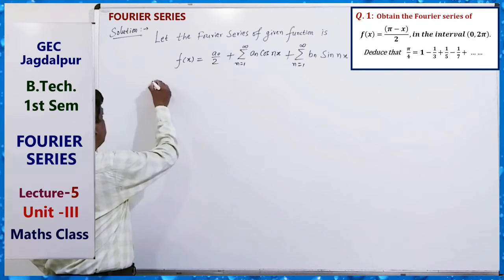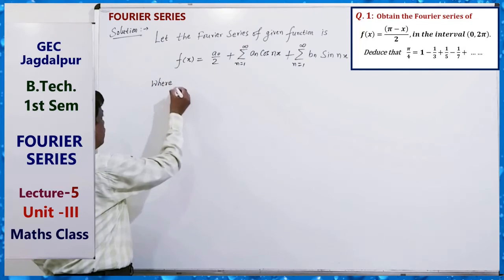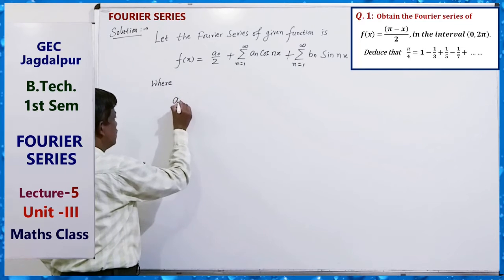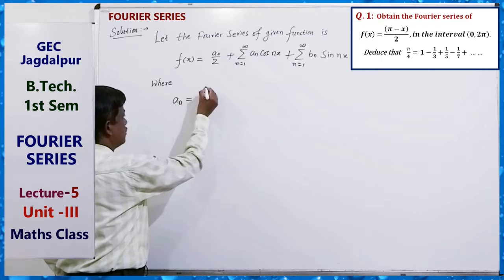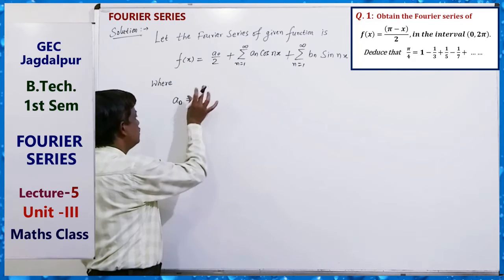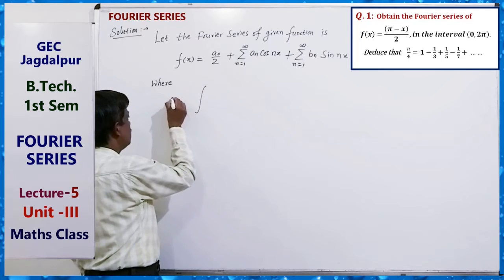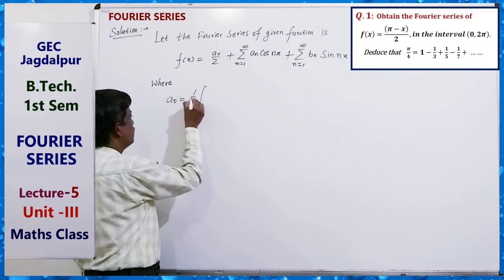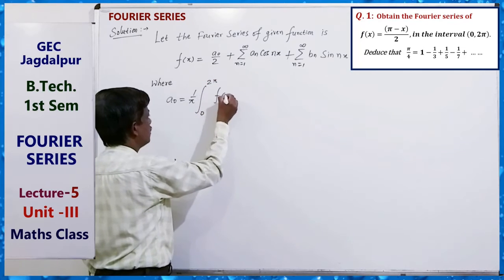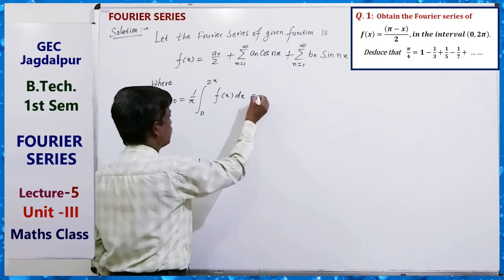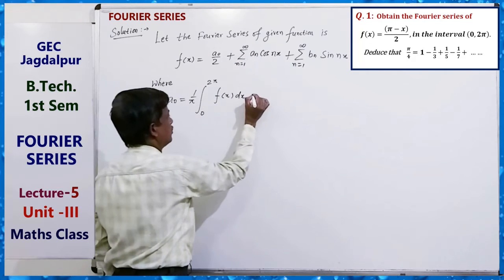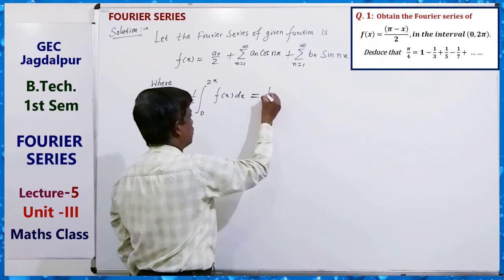Where a0 equals to, what is the interval length? 0 to 2 pi. So we can write a0 equals 1 by pi, integral 0 to 2 pi f(x) dx. So this is the formula for a0, as the 0 to 2 pi interval is there. So this is equals to, now 1 upon pi. Just solve it.